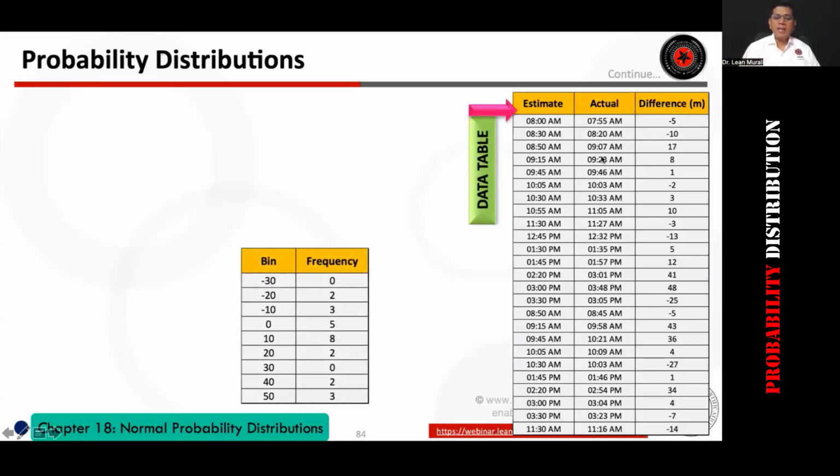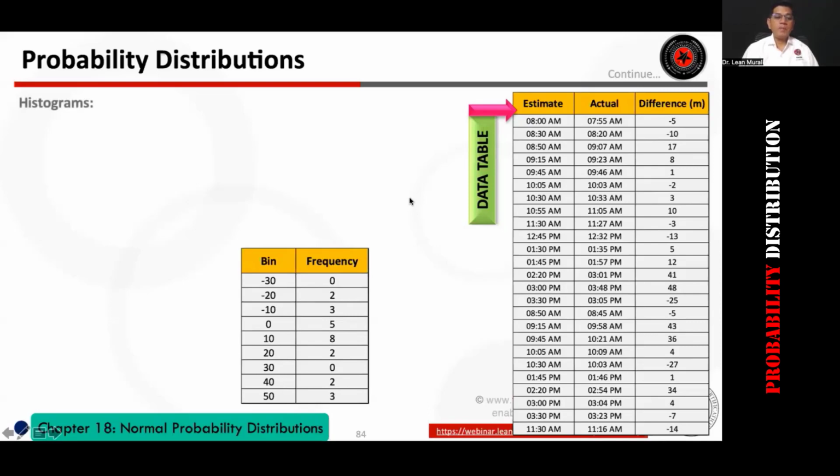Now I can make the bin for the histogram. I see that the lowest is -30 and the highest is 50, so I can draw bins between to cover all these data ranges. -25 is there, so I take bins from -30 to 50. I also find 48 here, so I can make the bin interval, we call it cell interval, class interval, or bin. So how many data points are there between -20 to -30? 2 data points. How many are there between 0 to -10? 3 data points. 0 to 10, 5 data points. 10 to 20, 8 data points, 40, and so on and so forth.